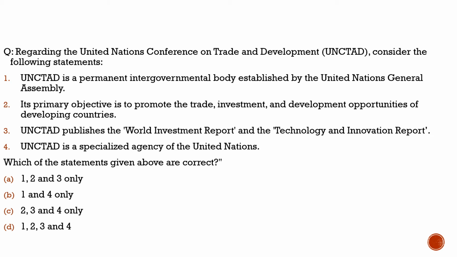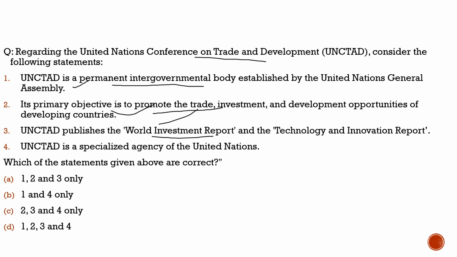Here the question says, regarding the United Nations Conference on Trade and Development, consider the following statements. First statement, UNCTAD is a permanent international intergovernmental body established by the United Nations General Assembly. 100% correct. It is the permanent body. Its primary objective is to promote the trade, investment, and development opportunities for the developing countries and underdeveloped countries. 100% correct. Third statement, UNCTAD publishes the World Investment Report and the Technology and Innovation Report. 100% correct. It is published by UNCTAD.